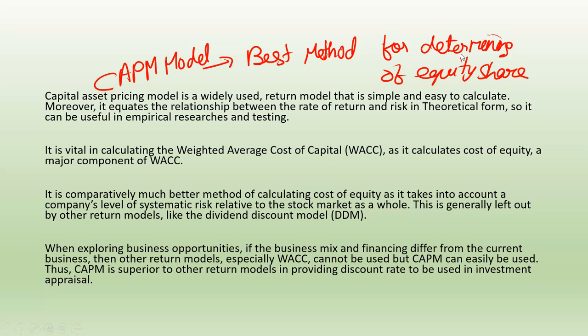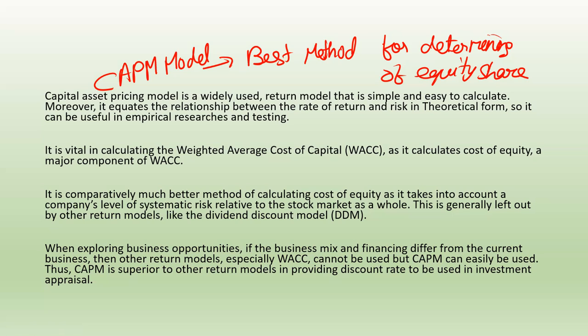And while exploring business opportunities, if the business mix and the financing differ from the current business, then other return models, specifically the WACC, cannot be used, but the CAPM can easily be used.